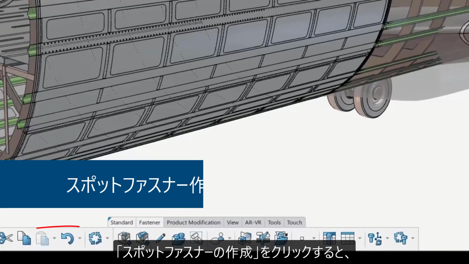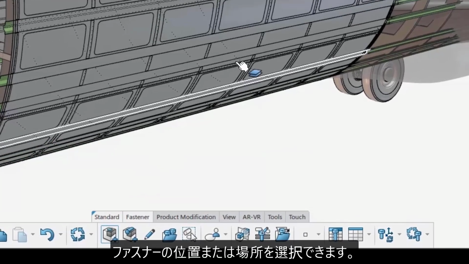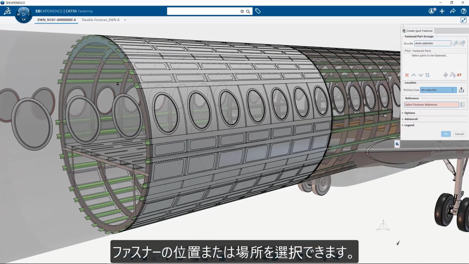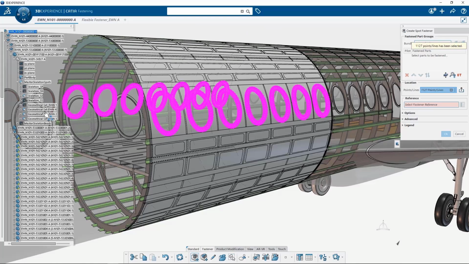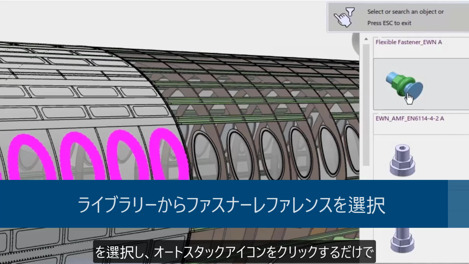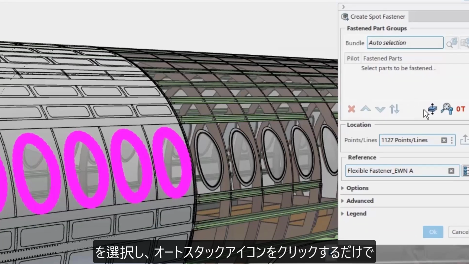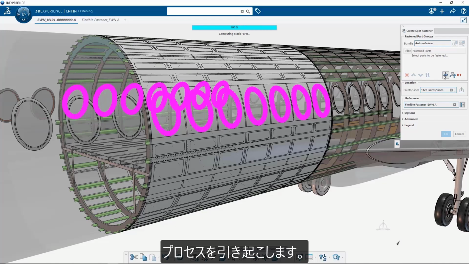Clicking on Create Spot Fastener, we can select the position or location of the fasteners that have been predefined in the specification tree. We also select a fastener reference from the available libraries and just click on the Auto Stack icon to trigger the automatic computation of stacking parts on the fastener location.